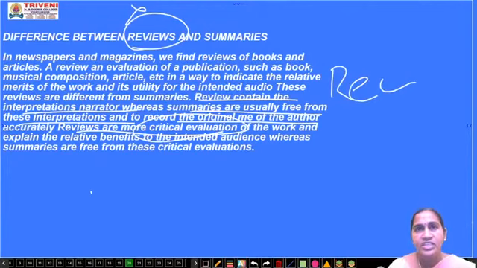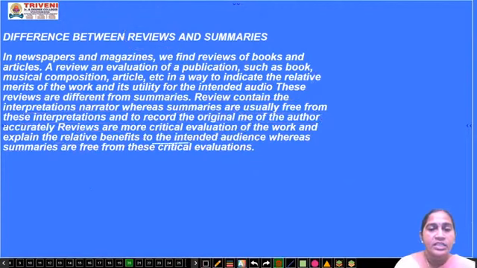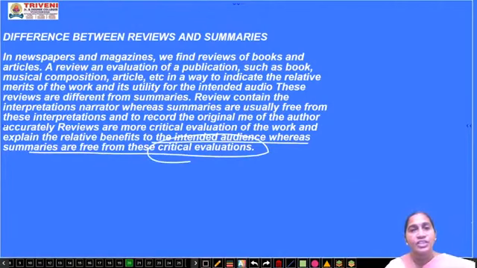The person reads each and every point in depth and tries to understand the author's sense, what it means, and what the purpose of writing is. So it's the work of a critic. It is a critical, in-depth evaluation, an in-depth judgment of the work, explaining the relative benefit to the intended audience, whereas summaries are free from critical evaluation. In summaries, you do not have to give any critical comments on it.